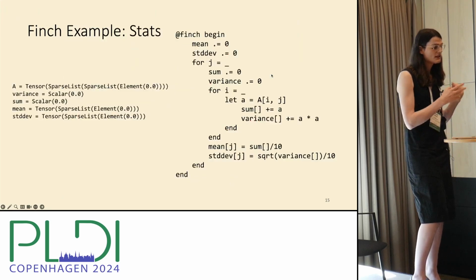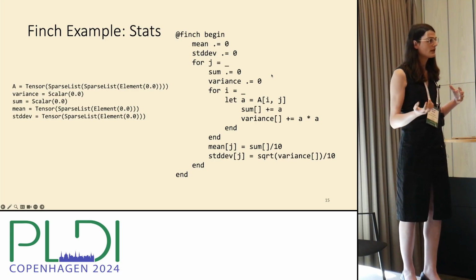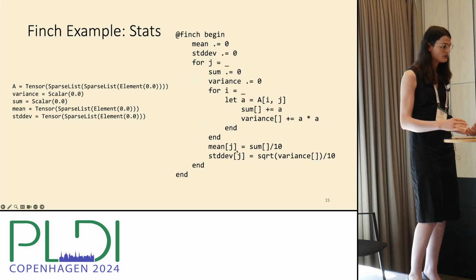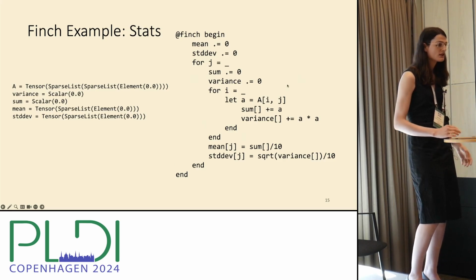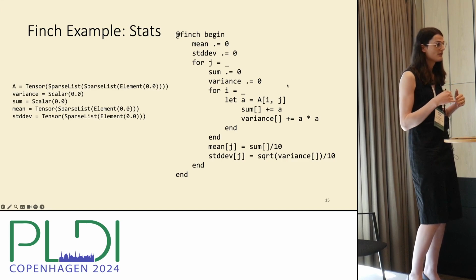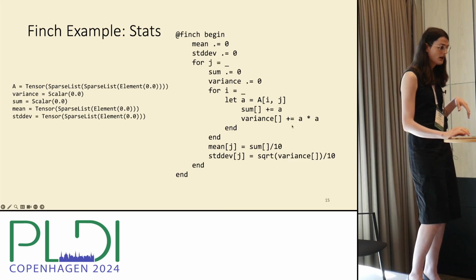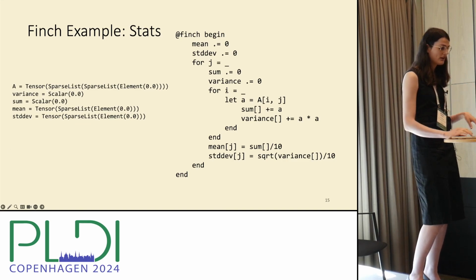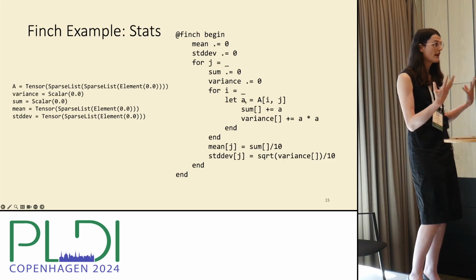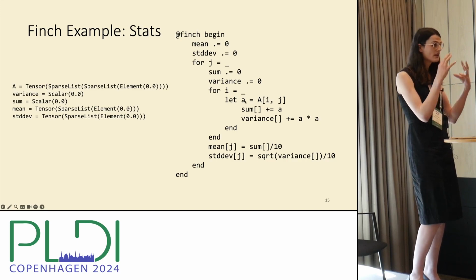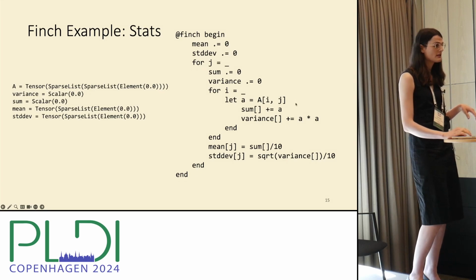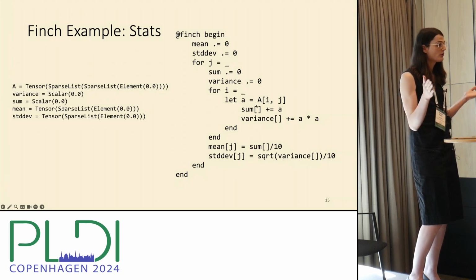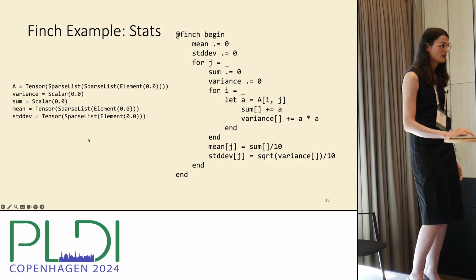So to give an example of what the program looks like when working with these formats, we'll start with a simple example of just statistics. Suppose we want to compute the mean and the standard deviation of every row of a sparse matrix. We could do it with a program that looks a little bit like this. We'll set up our structures on one side, right? And then we're going to read A once and reuse the value of A with our let statement. So this allows us to do one read, reuse the read, combine multiple updates, and this reads A only once, only accessing the non-zero values.